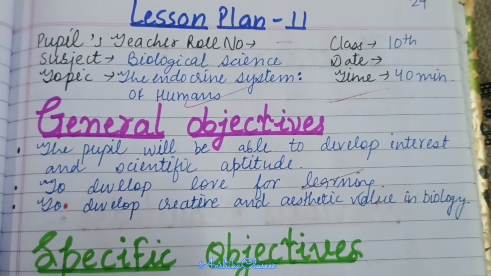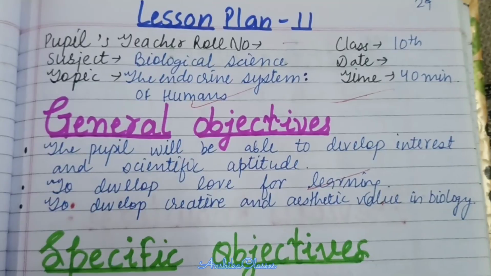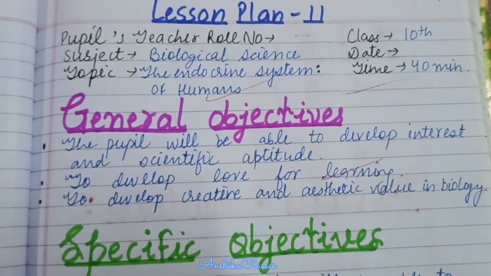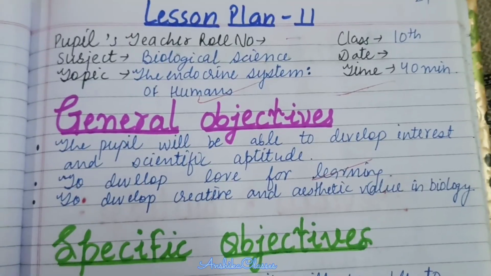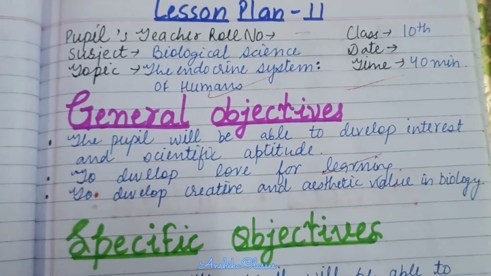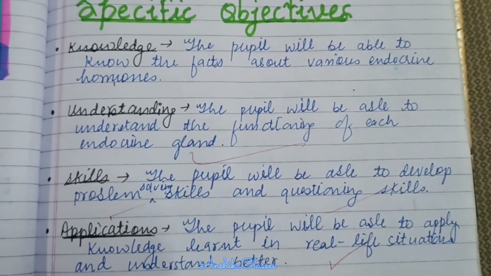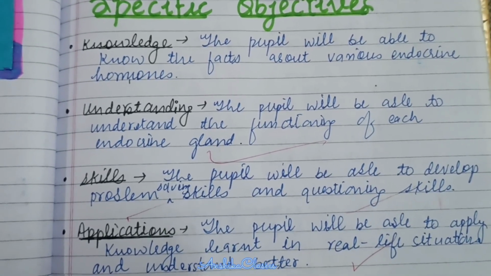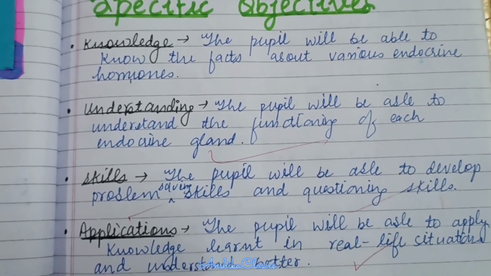General objectives are: the pupil will be able to develop interest and scientific aptitude. The pupil will also develop love for learning and develop critical and aesthetic value in biology. Specific objectives are knowledge. The pupil will be able to gain knowledge about facts about different endocrine hormones.